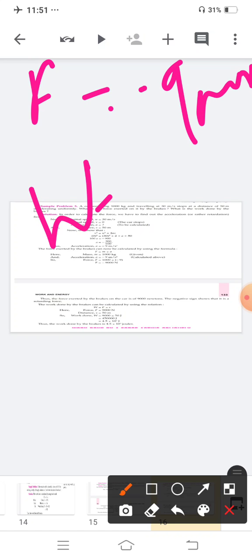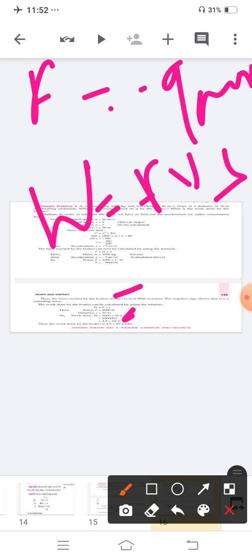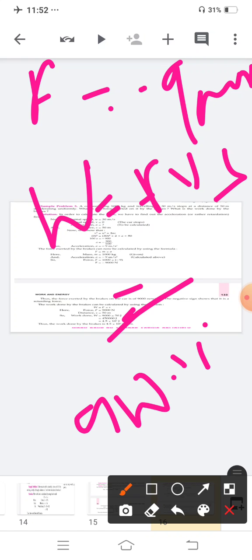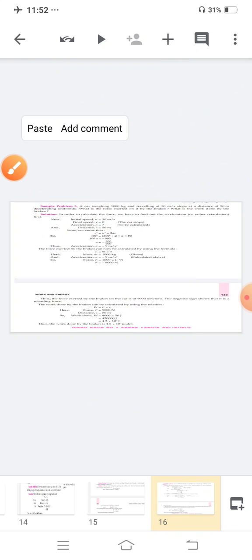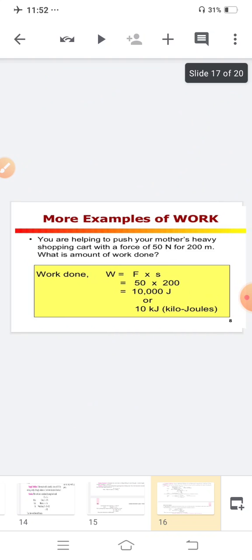We know that W is equal to F into S. Here the minus 9 represents retarding, so this minus sign will go. So 9000 into 50, the answer will be 4,50,000 joule. Is this clear? So the work done is 4,50,000 joule.